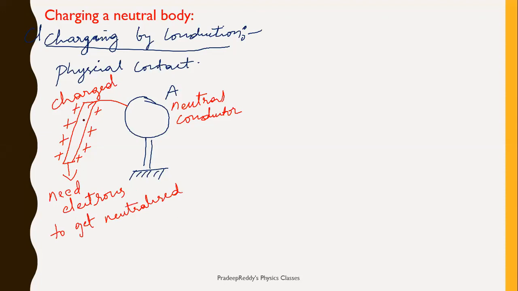As a result, when you touch this neutral conductor, what would happen? The negative charges from the neutral body get transferred towards this positively charged body. Not all the negative charge, but whatever charge is required to compensate this positively charged body, that charge gets transferred from the neutral conductor to the positively charged body. As a result, the neutral conductor becomes positively charged.